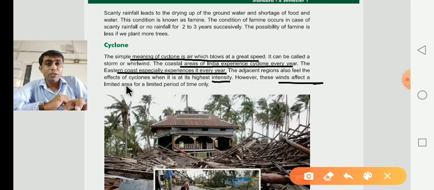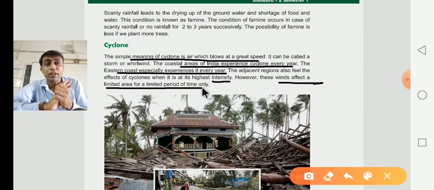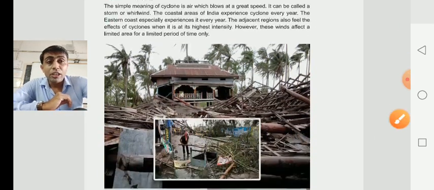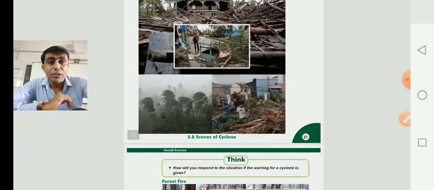However, these winds affect a limited area for a limited period of time only. Whenever a cyclone occurs, the speed of the winds affects a limited area for a limited period of time only. Dear children, this is the image of the cyclone, given here in the form of a picture. This is the scene of a cyclone where huge destruction happened.